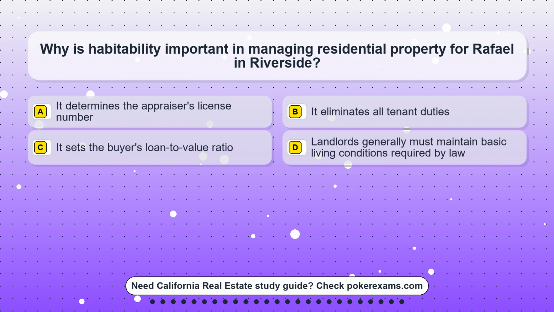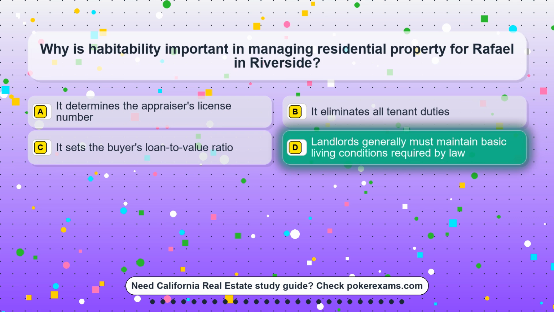Question 14. Why is habitability important in managing residential property for Rafael in Riverside? Option A, it determines the appraiser's license number. Option B, it eliminates all tenant duties. Option C, it sets the buyer's loan-to-value ratio. Option D, landlords generally must maintain basic living conditions required by law.